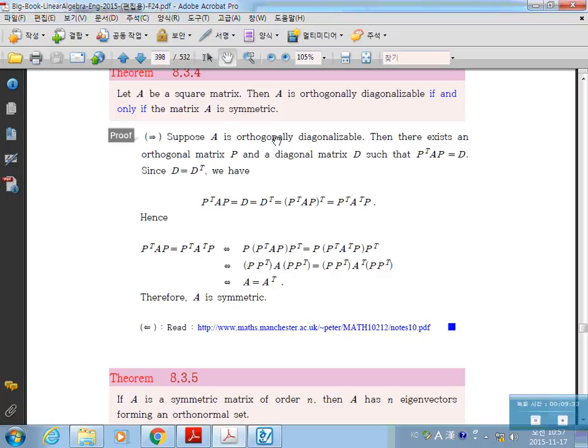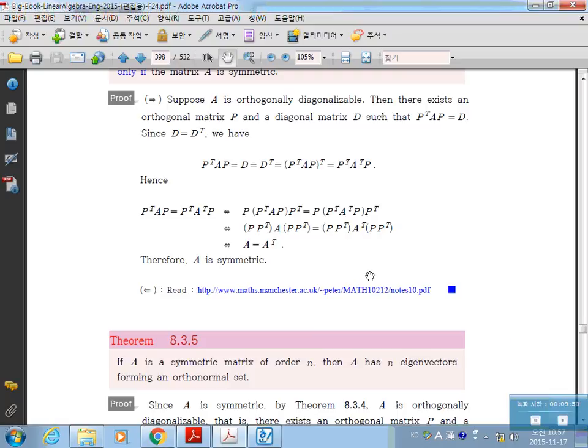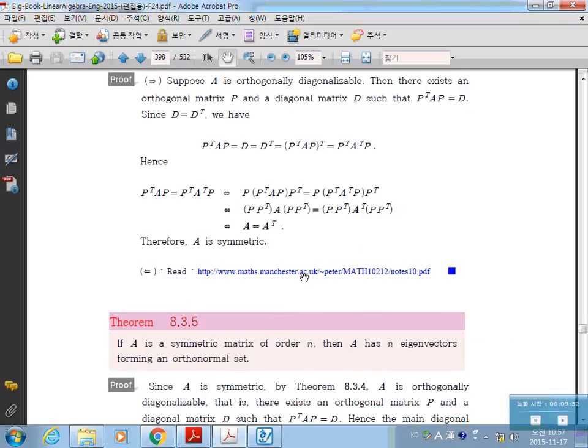So if A is orthogonally diagonalizable, then from here you can easily find A is the same as A transpose, so A is symmetric. For the other direction, if A is symmetric, then we can show A is orthogonally diagonalizable as well. But I will explain once more later. The detailed proof can be found at this web address.